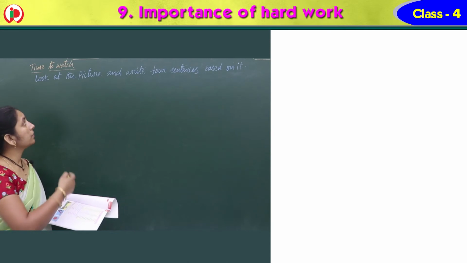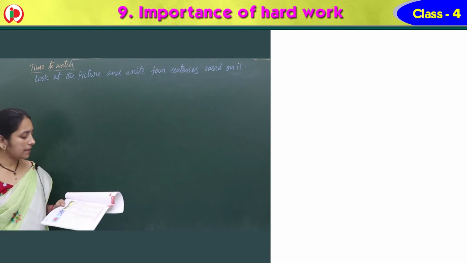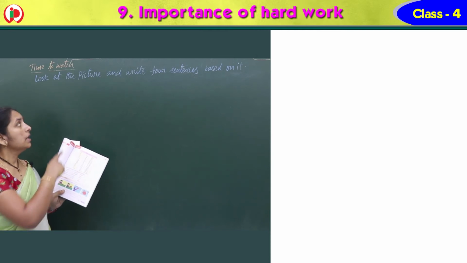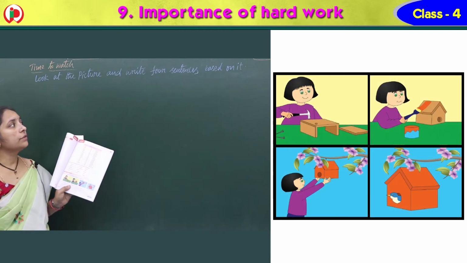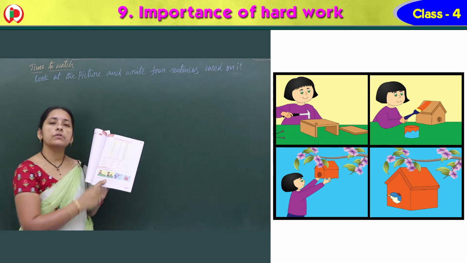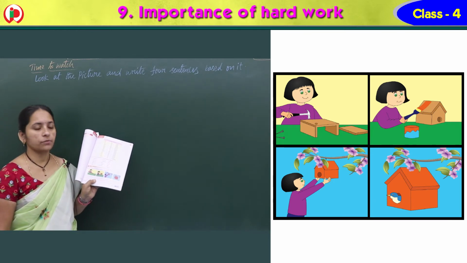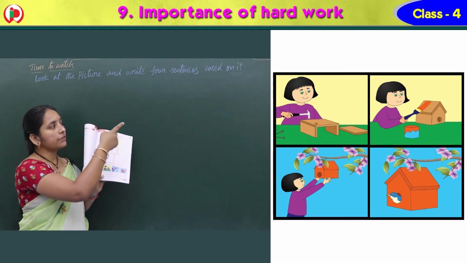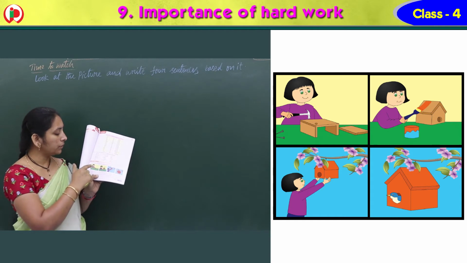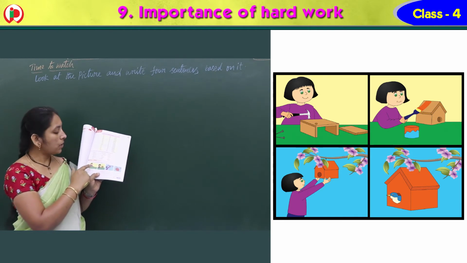Yes, see children, so now we have the next part. It's time to watch. What can you watch? Look at the picture and write 4 sentences based on it. So 4 pictures they have given, and 4 sentences we should write based on this. In the first picture, a girl is doing something with a hammer, wood, nails like this.